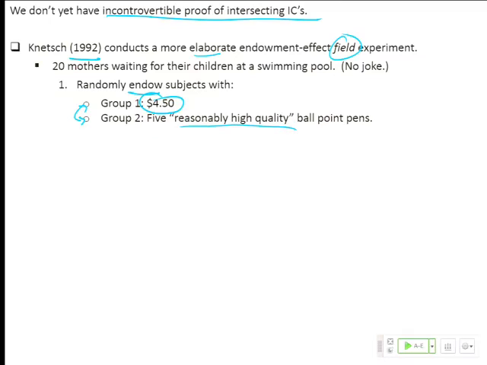Anybody want to guess what the going price of a reasonably high-quality pen was at the time in 1992? 90 cents. Why? Because, of course, Jack Knetsch would select a number of pens and an amount of dollars that would rule out the income effect as any part of this. Great. And what does he do? He says this. I'm going to ask each of these mothers separately. They must have been just looking at him. I don't know.